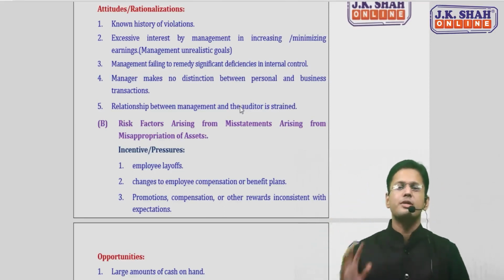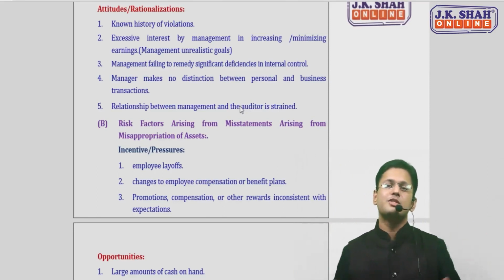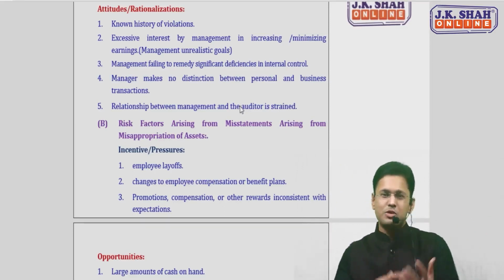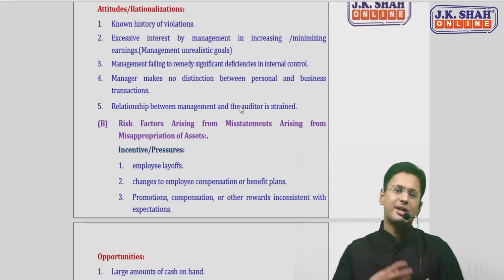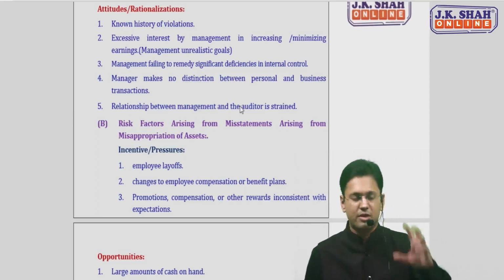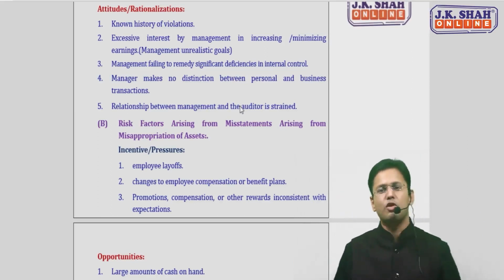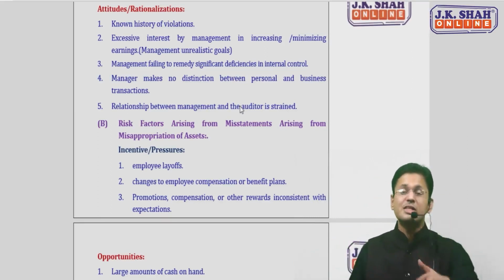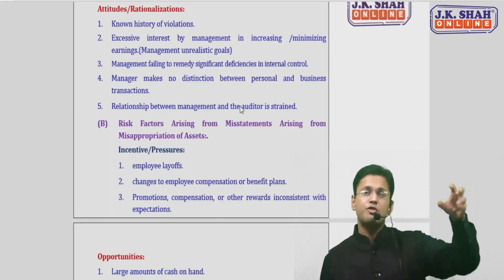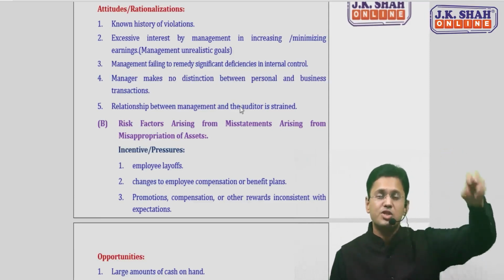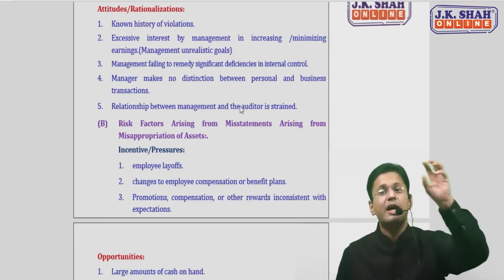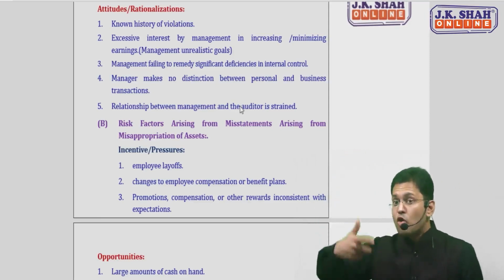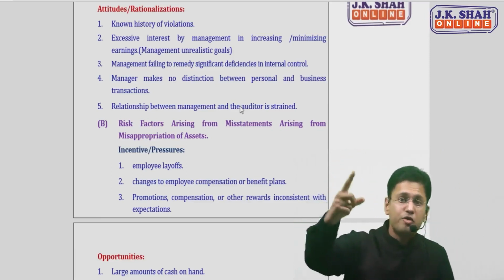And the first point is the entity is known for its history of violations. So there is a possibility that the management may again commit some mistakes, some issues, there may be some non-compliances of laws, and there could be some fraudulent financial reporting. So these are 5 points from the perspective of management, that is misstatement arising from fraudulent financial reporting, attitude points. So I hope all the 3 points from the point of management are pretty clear.